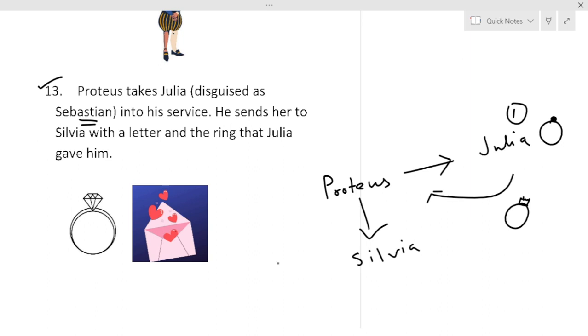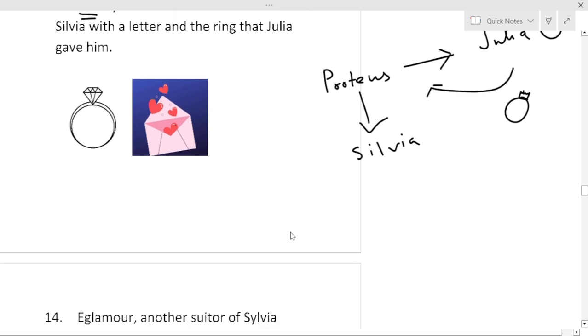So you can imagine Julia's mental condition. She has come in search of Proteus, to show her constancy, and to find if Proteus is in love with her. She is now in a miserable state. Proteus is wooing Silvia. Proteus is trying to win the heart of Silvia, and that very ring that Julia gave Proteus, she is now sending to Silvia. How will you feel?